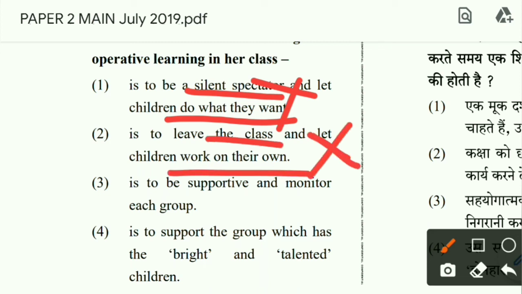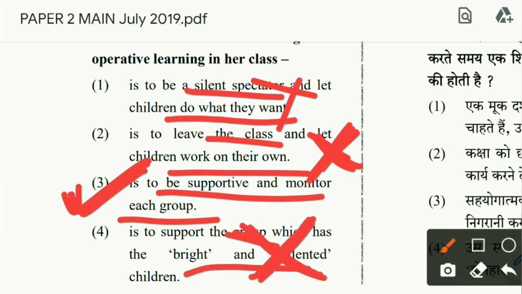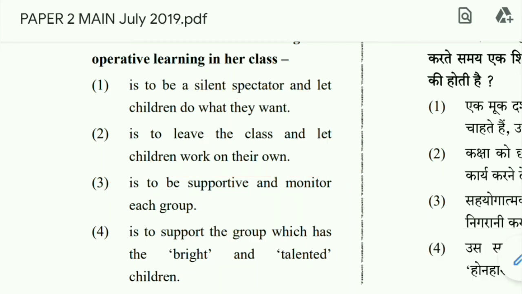No, no, no. He or she should be present in the class. The role of the teacher in a cooperative classroom is to facilitate the learning, providing the correct situation. Is to support and monitor each group. Yes, support them and monitor them. Is to support the group which has the bright and talented? No, no, no. Support everyone, monitor everyone, provide the situation. So option 3 is the correct option.